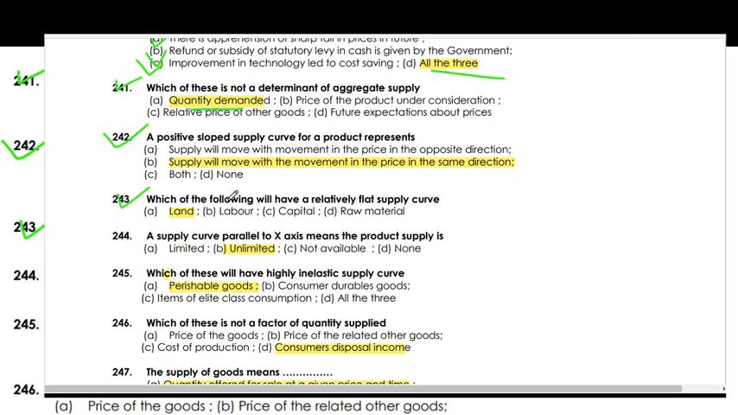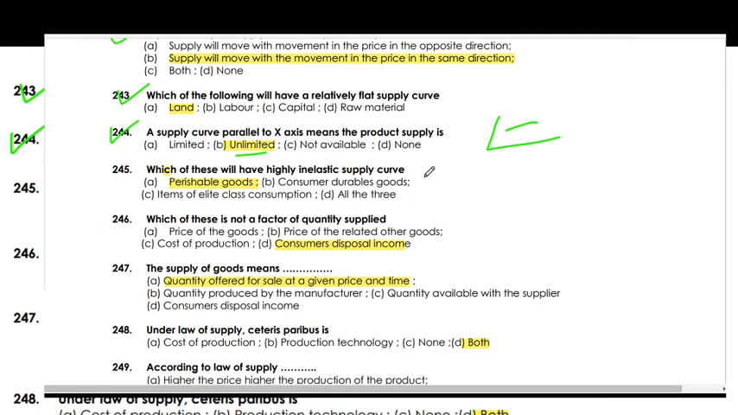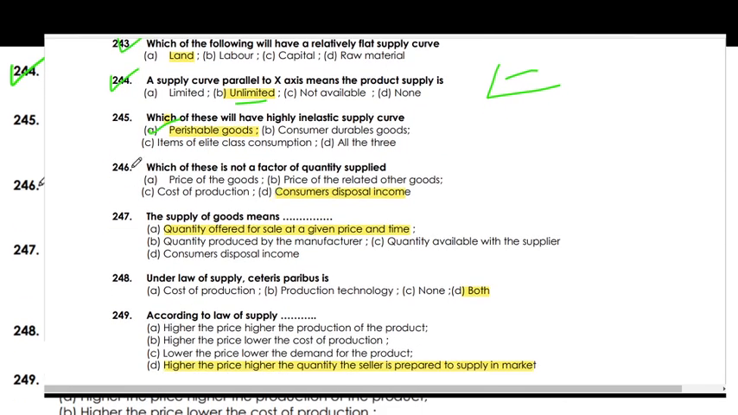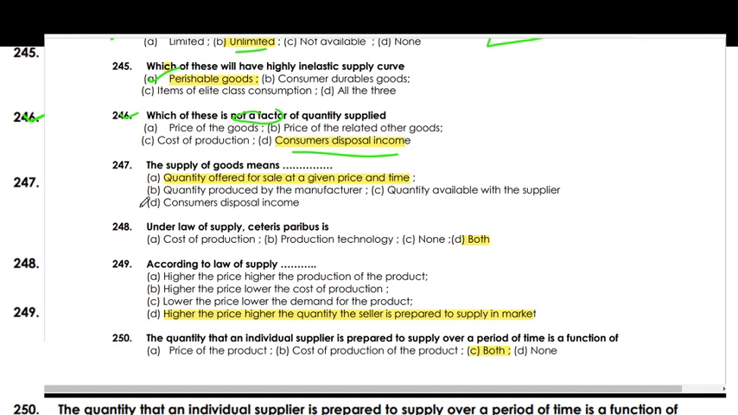Which of the following will have a relatively flat supply curve? The right answer is land. A supply curve parallel to the x-axis means the product supply is unlimited. Which of the following will have highly inelastic supply? Perishable goods. Which of the following is not a factor of quantity supplied? Consumer disposable income. Supply of goods means the quantity offered for sale at a given price and time.